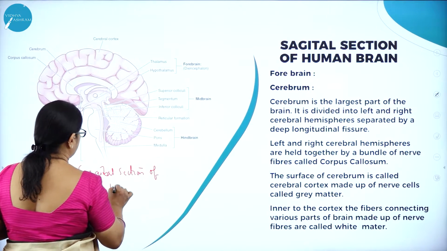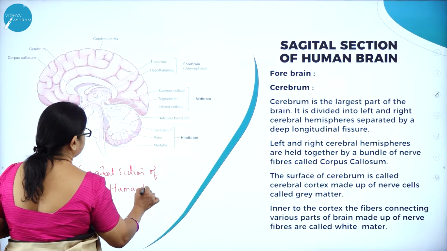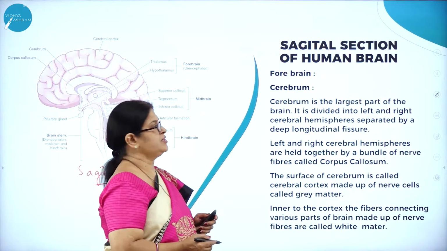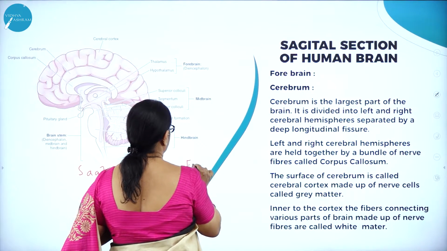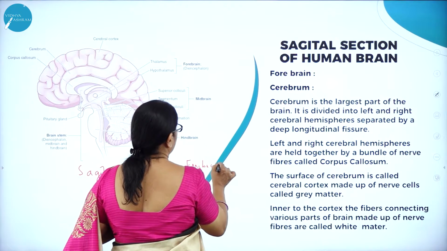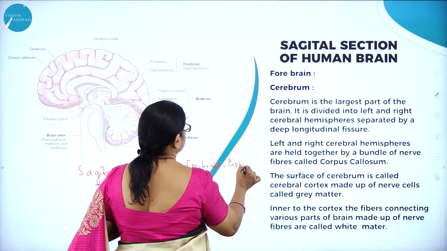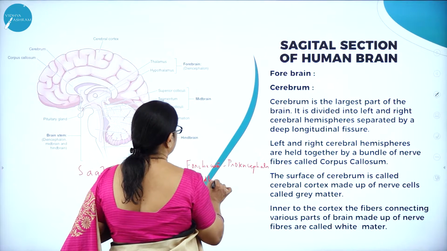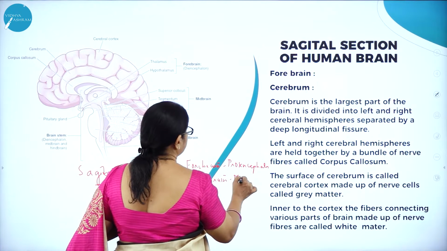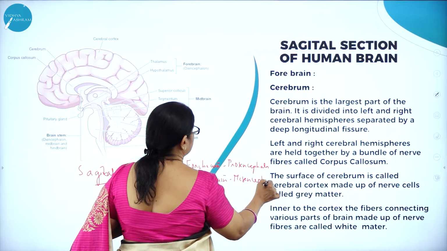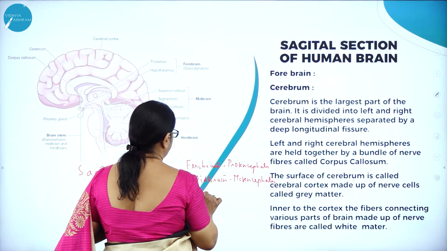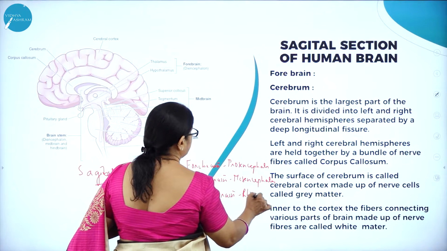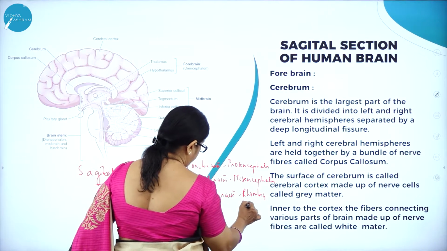As I said, the forebrain is also called prosencephalon, the midbrain is mesencephalon, and the hindbrain is rhombencephalon.